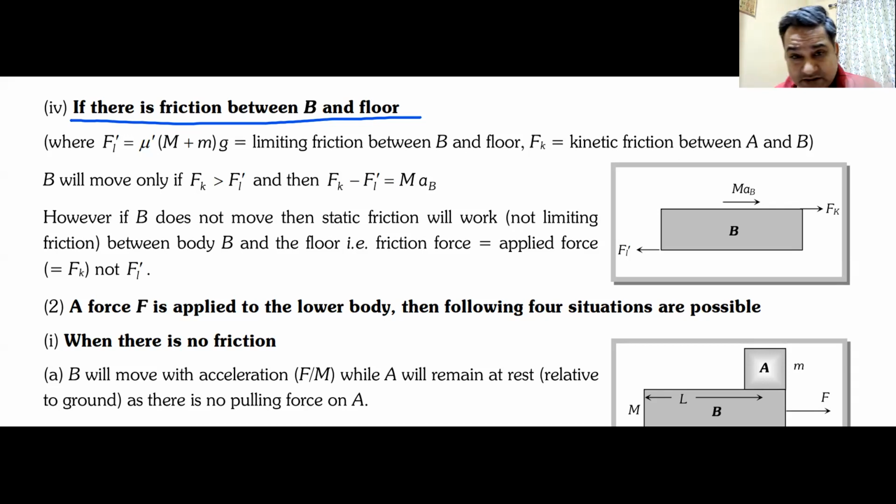So we have discussed those 3 cases. Case number 4 is friction between B and floor, that you will have to do on your own. So do it on your own.